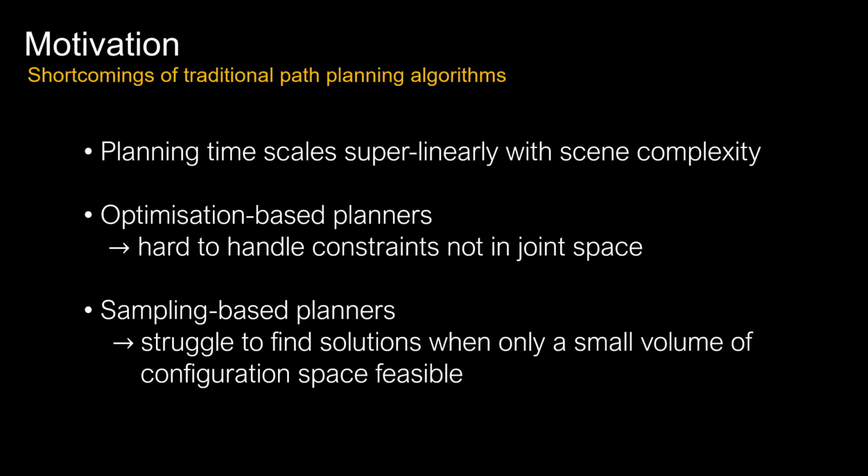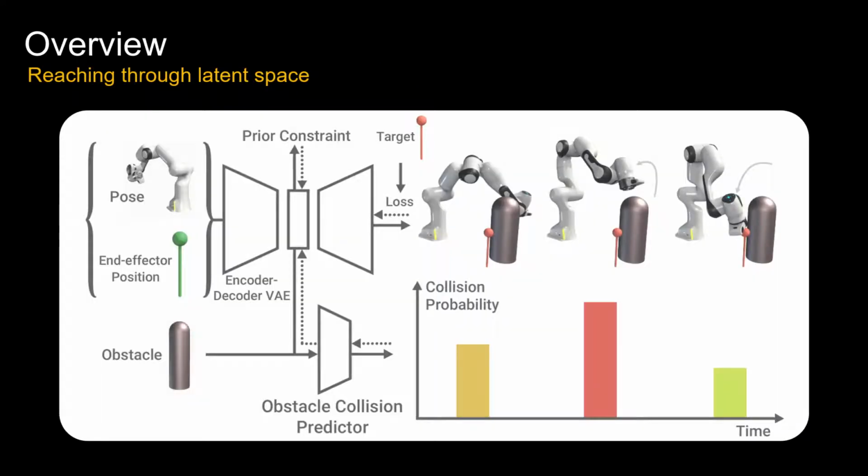configuration space feasible. To address the previously mentioned issues, our idea is to first learn a latent representation of valid robot states. We then learn high-level performance predictors acting on this latent space as well as environment information to guide optimization in latent space. Performing this optimization iteratively produces a sequence of latent values that translates to a joint space